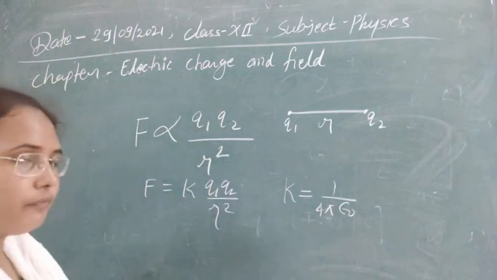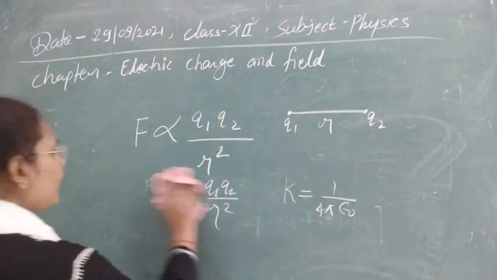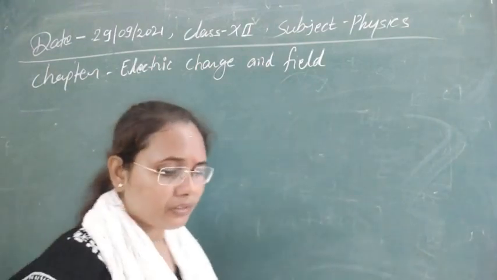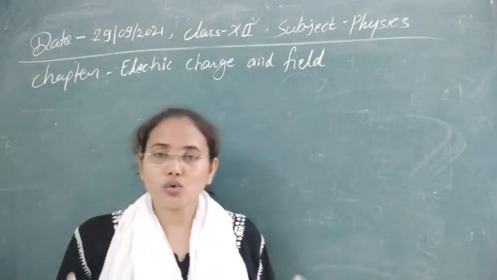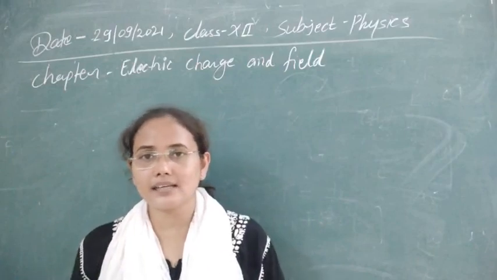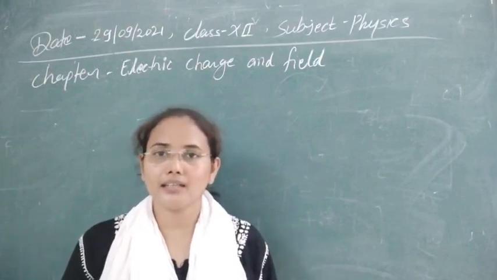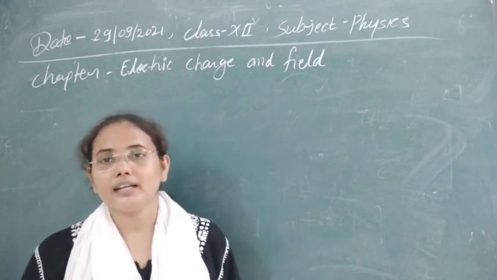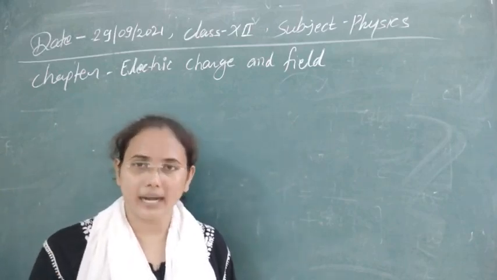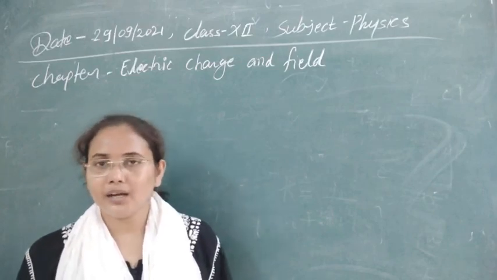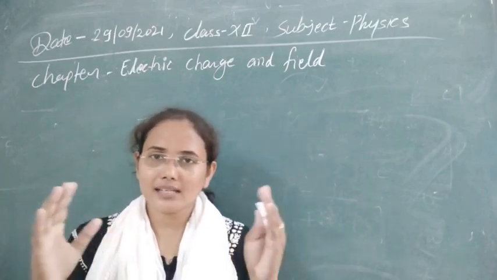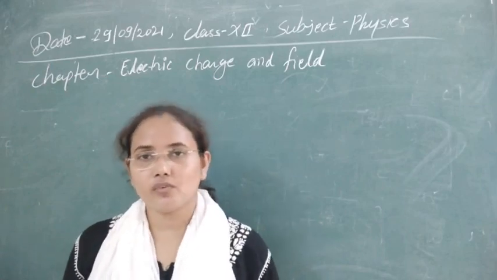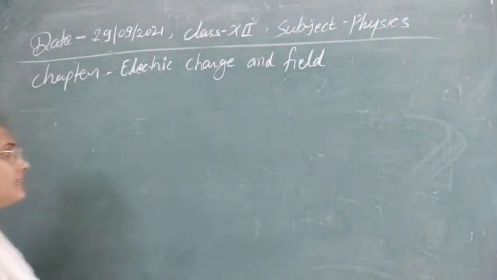Now, if a force is acting, meaning one charge is attracting another charge, we can say every charge has its own field, its own region through which it interacts with any other charge. Whenever another charge comes into its region, it starts to act on that one. So every charge has some region, and this region is known as the electric field. So our next concept is the electric field. How can we define it?